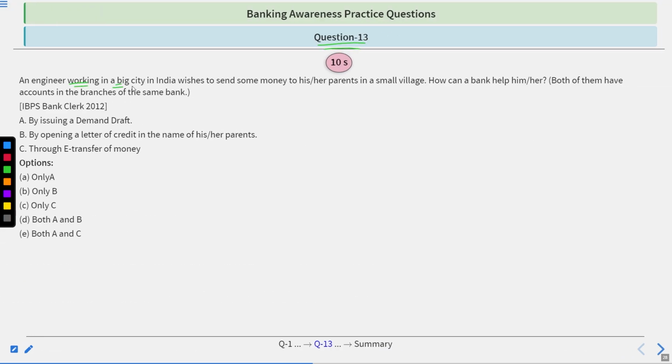Okay. Question number 30. An engineer working in a big city in India wishes to send some money to her parents in a small village. How can a bank help her? Both of them have accounts in the branches of the same bank. A, by issuing a demand draft; B, by opening a letter of credit in the name of her father; C, through e-transfer. Options are only A, only B, only C, both A and B, and both A and C. To answer this, we have 10 seconds. Time starts now.